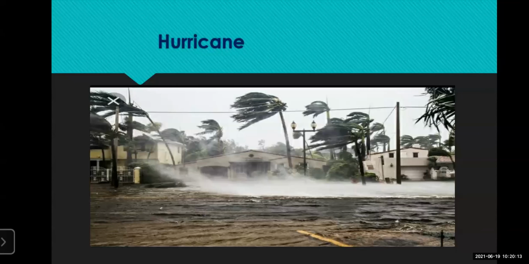Cyclones occur mostly near the coastal area. Mumbai is also near the coast. So where there is a coastal area, these cyclones or hurricanes happen, in the areas near the sea coast. A hurricane is a giant, big, spiraling tropical storm.